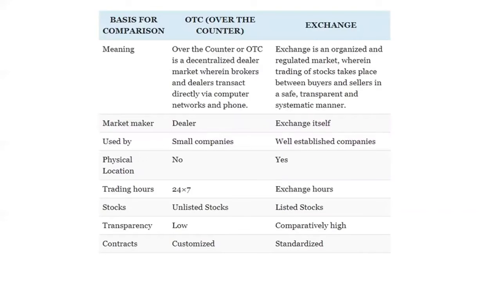Now let's understand what is OTC, that is over the counter, and exchange. What is the difference? First, let's understand the meaning. Over the counter, OTC, is the decentralized dealer market, whereby the broker and the dealer transact directly on computer networks and phone. This is the counter-based transaction, the decentralized one.